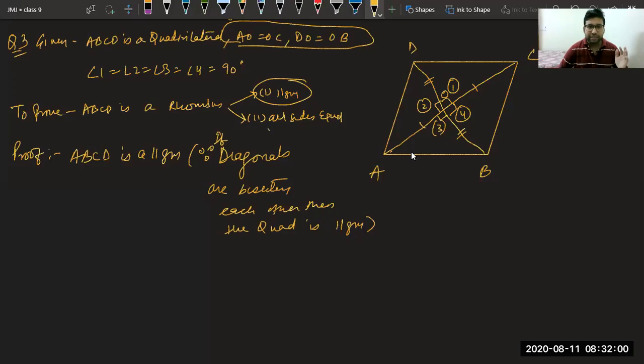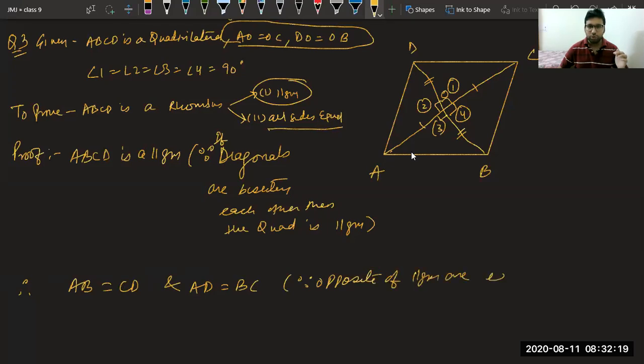Now comes the second thing. Before that, if you remember, we already know AB equal to CD and AD equal to BC, because opposite sides of a parallelogram are equal.